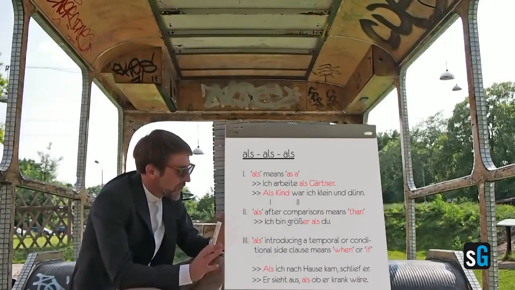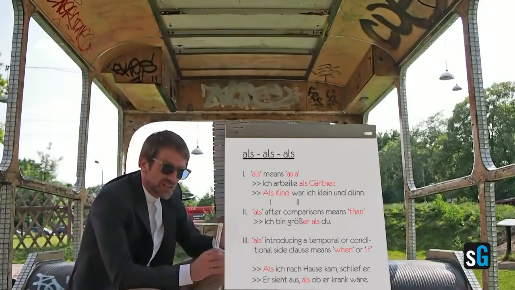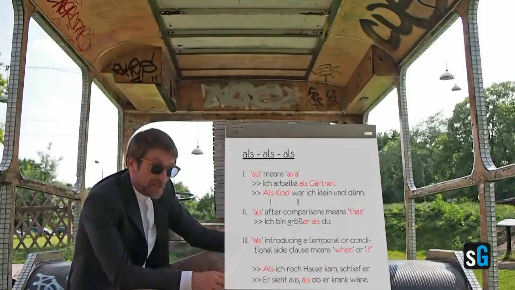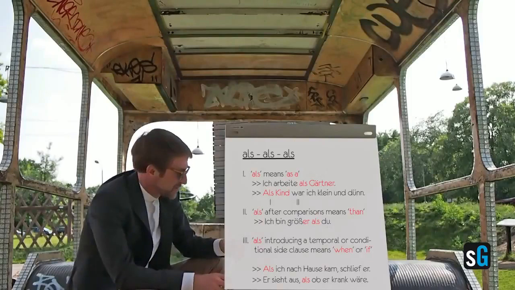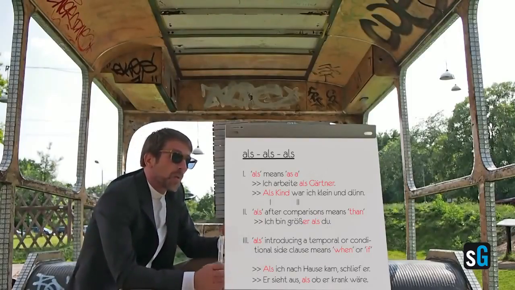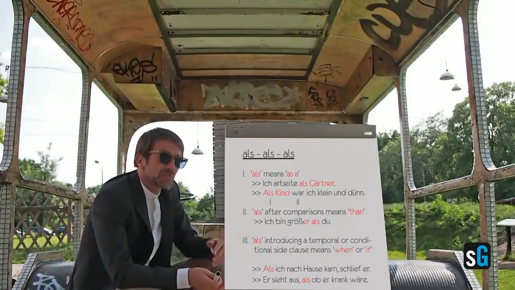The third point, "als" can introduce a temporal side clause. One example, and then it means "when" or "if." "Als ich nach Hause kam, schlief er." When I came home, he was sleeping.